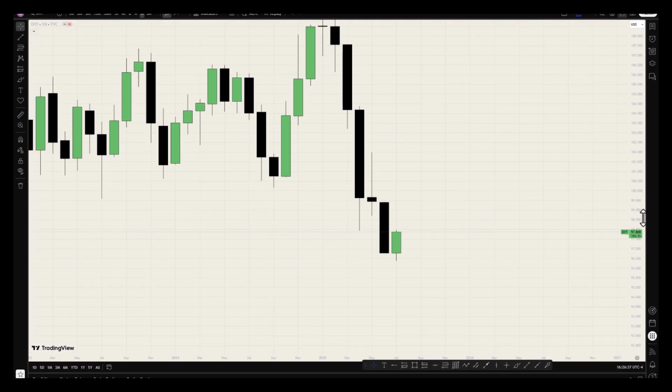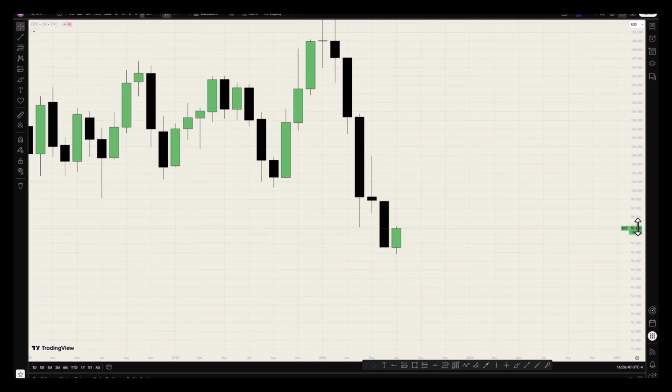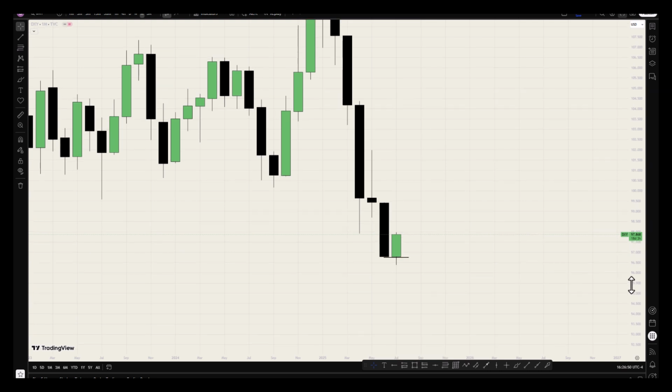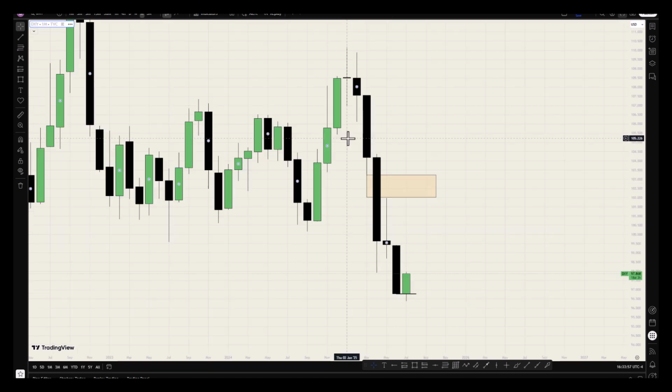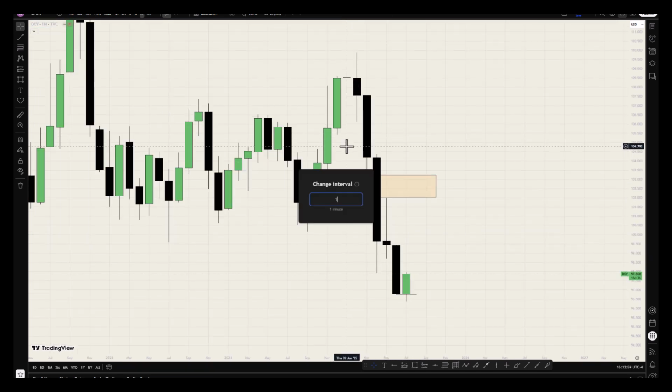Let us begin with the dollar index, and this is the monthly time frame. On the monthly time frame, we see price has taken out the previous month low, and there is every likelihood that price is going to seek the internal range liquidity in the form of this fair value gap. So we want to see price coming into this fair value gap. Let's go to the weekly time frame.